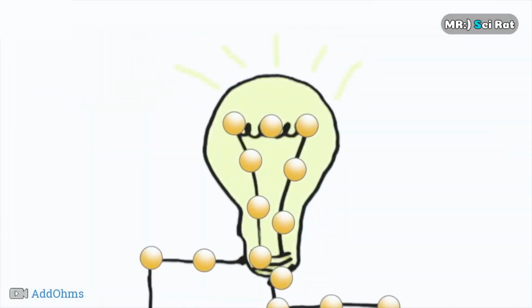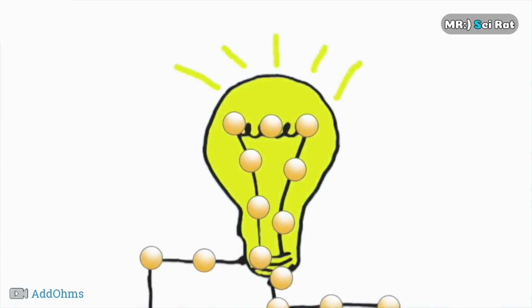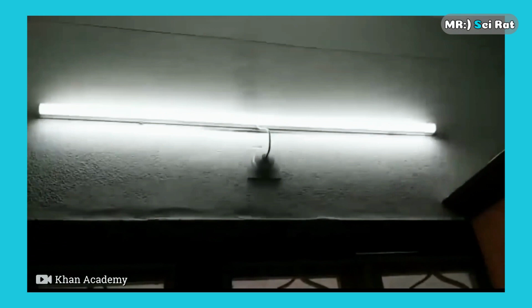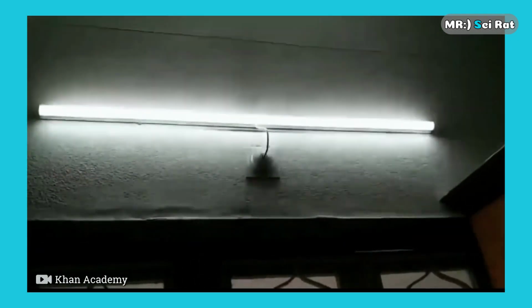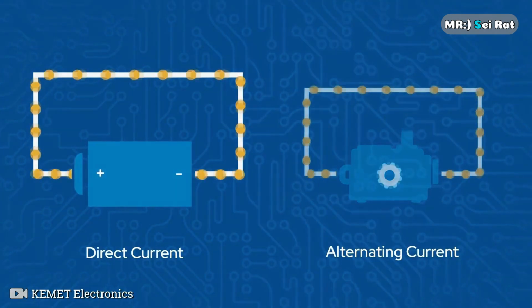However, due to the change in the direction of the electrons, the voltage of the electronic device also fluctuates. If you do a slow motion video of a light bulb, you will see fluctuations in the brightness of the light bulb that are not normally visible, because these events happen so fast that our eyes cannot catch them. However, let us now see why AC became popular as opposed to DC.